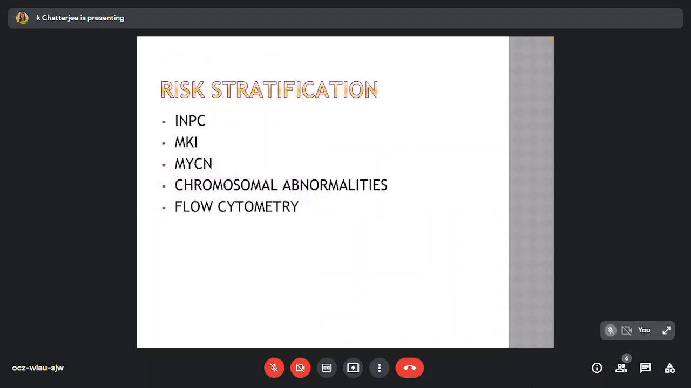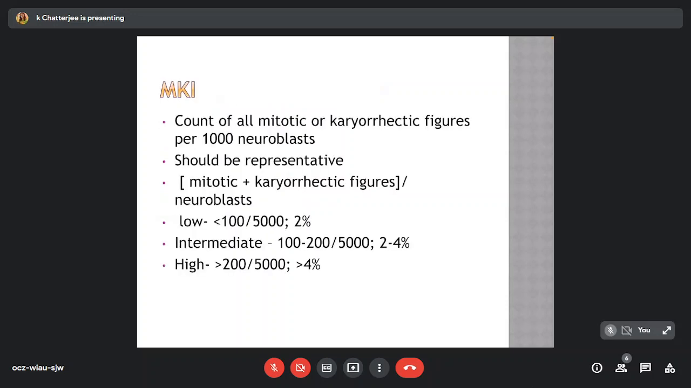The risk stratification is important for prognostication. The risk stratification is done as per the International Neuroblastoma Classification, the Mitotic Karyorrhectic Index, the amplification studies of the NMYC gene, studies of the chromosomal abnormalities, and flow cytometry.